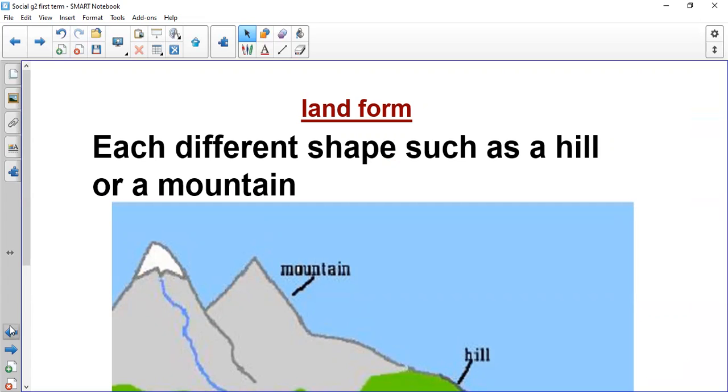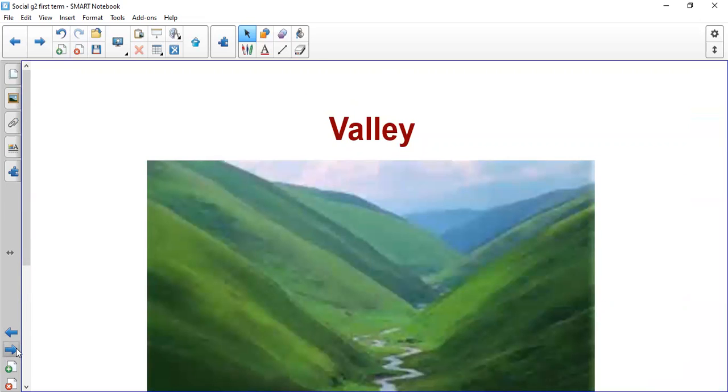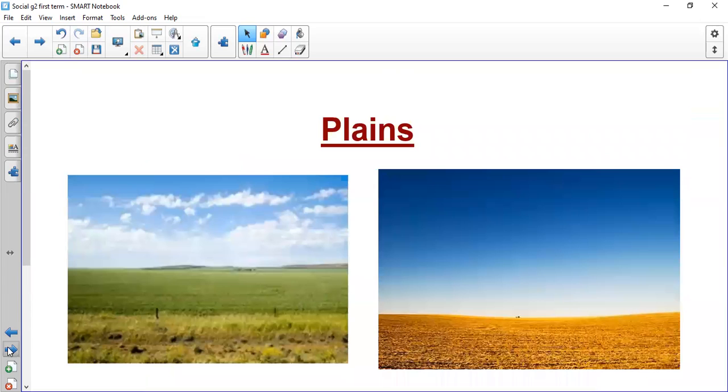The first landform that we study is valley. Valley, lowland, between mountains or hills. Plains, flatland.